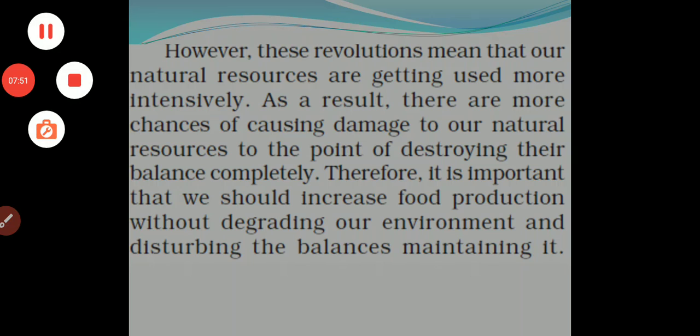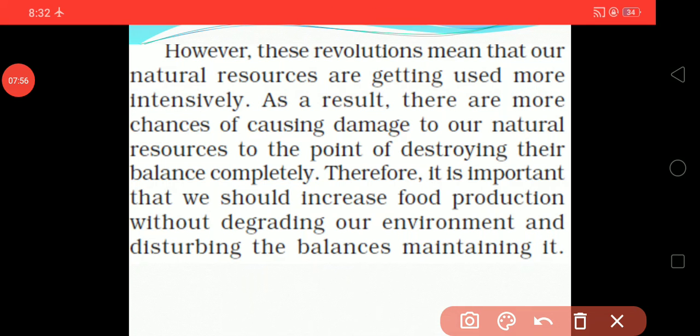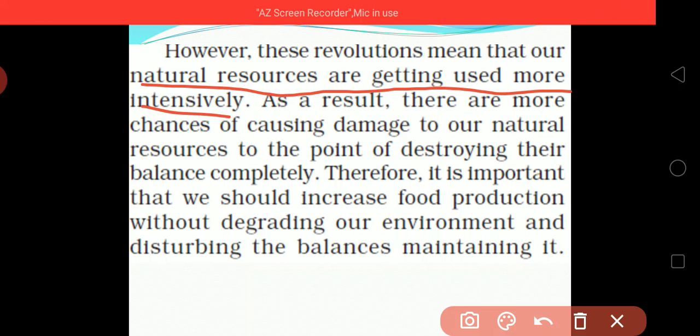Our natural resources, which are one of the important gifts of nature, are getting used more intensively. People are using natural resources, due to which there will be a shortage of natural resources. So it is a major question.